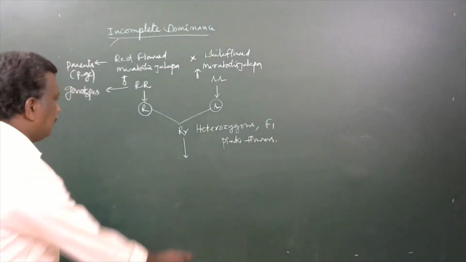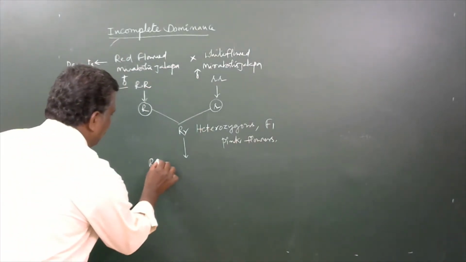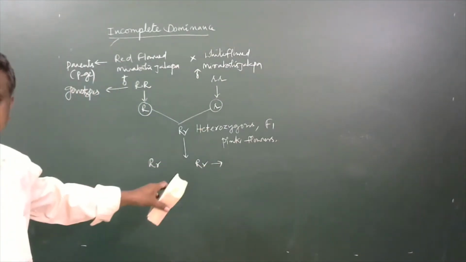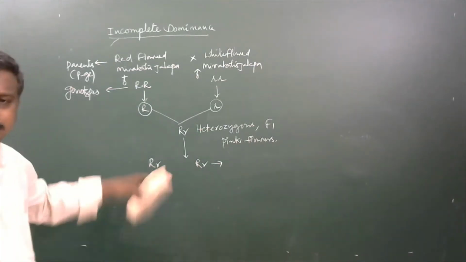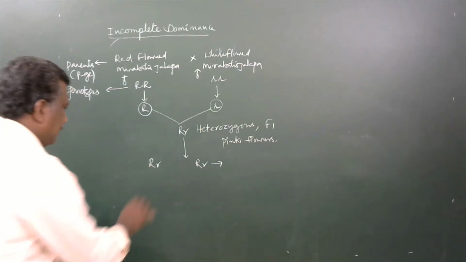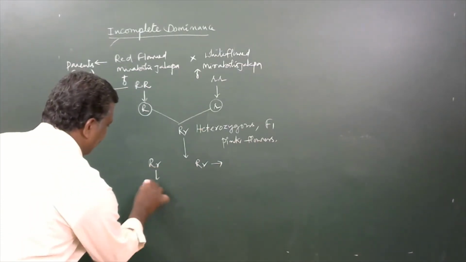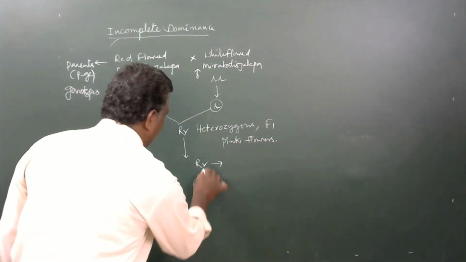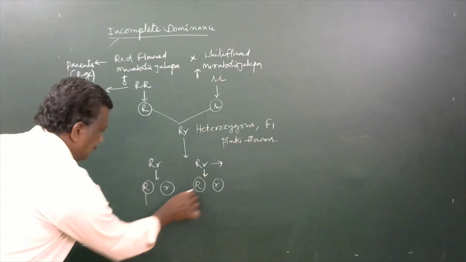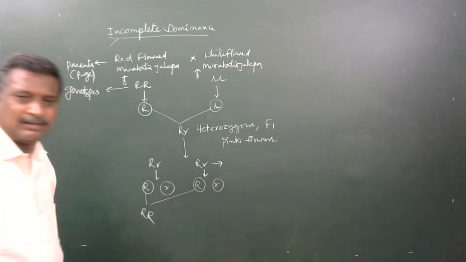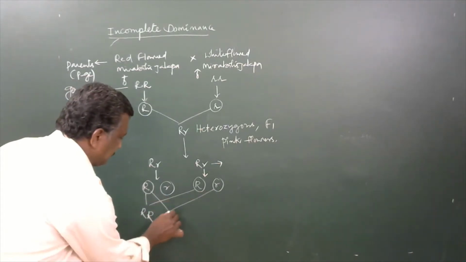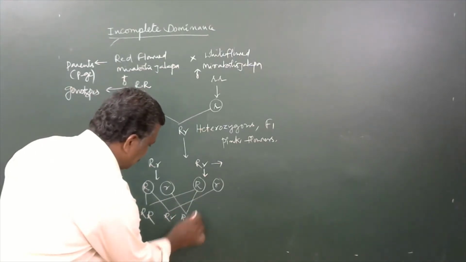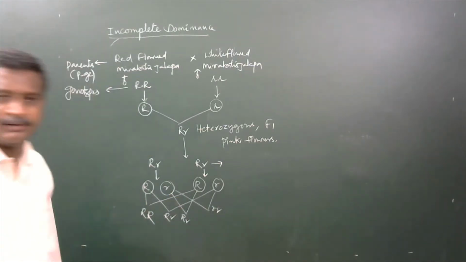So here, capital R, small r, they are nothing but the parents from the F1 individuals, acting as parents for producing the F2 generation. Here, from them, capital R gametes and small r gametes will develop. This one and this one, both are fused together, capital R, capital R will develop. This one and this one fuse together to develop capital R, small r. Now this one, capital R, small r will be developed.